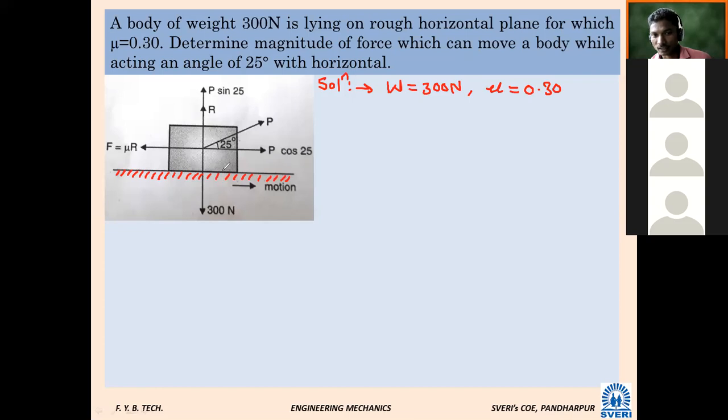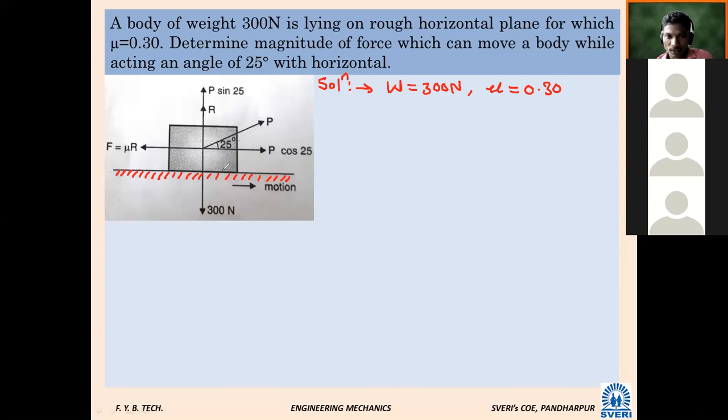It is neither the angle of repose nor the angle of friction. You cannot say something like this. It is just an angle made by the applied force, or pull, with the horizontal.